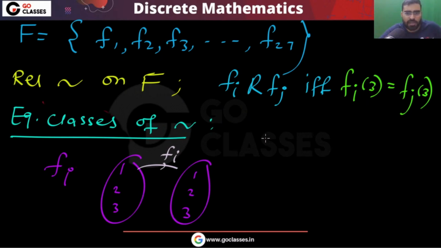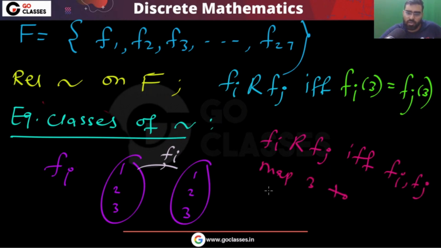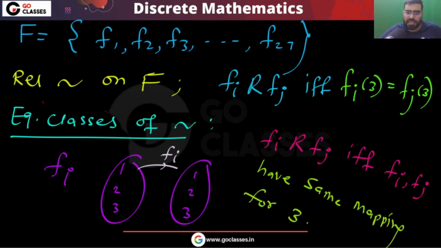So fi is related to fj if and only if they have the same mapping for 3.